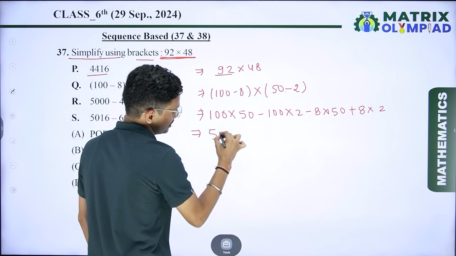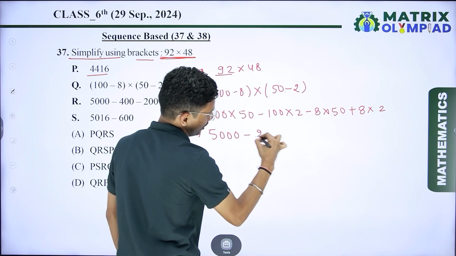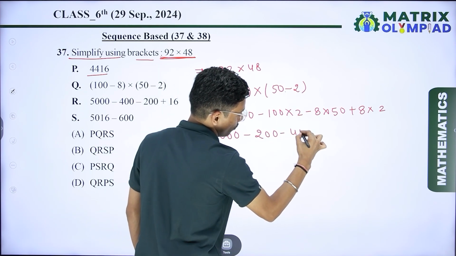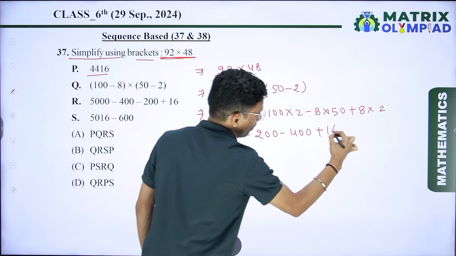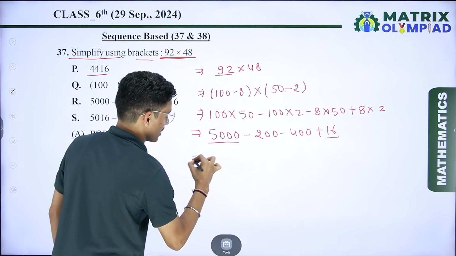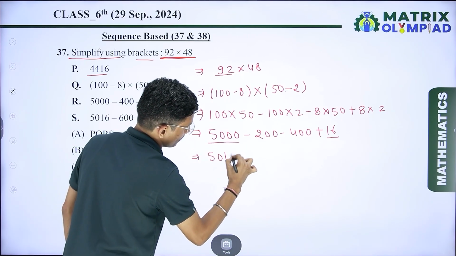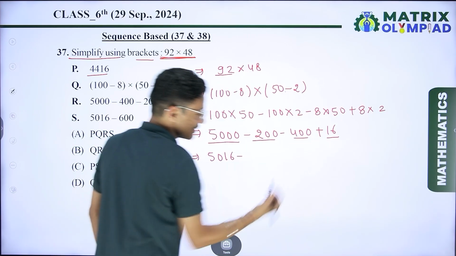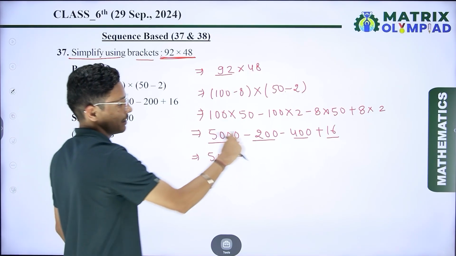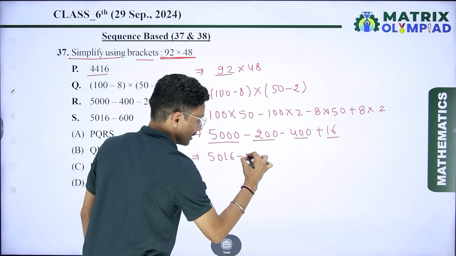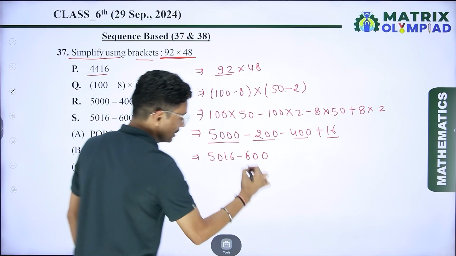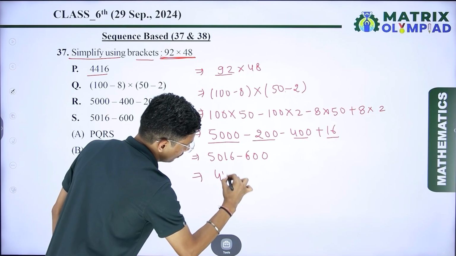Now here 5000 minus 200 minus 400 plus 16. Now I add 16 and 5000, so I get 5016, minus 200 minus 400. Here the numbers are added and take a negative sign, so that is 600. If I solve this question, I can say that the answer is 4416.